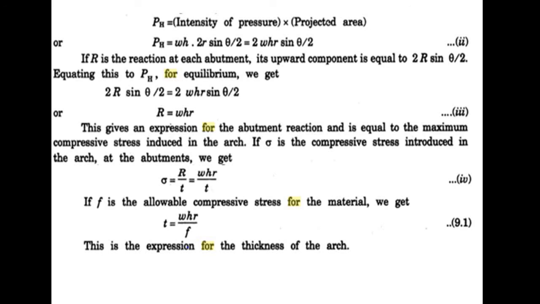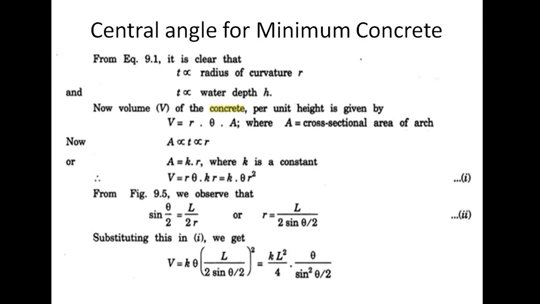We can identify that thickness is proportional to height. Thickness is proportional to R from equation 9.1, which is shown in your slide. The same is discussed in this slide. T is proportional to the radius of curvature, T is proportional to water depth. Upon solving, area is related to T and R. So the volume of the concrete required is R into theta into A, proportional to thickness, proportional to the radius of curvature.